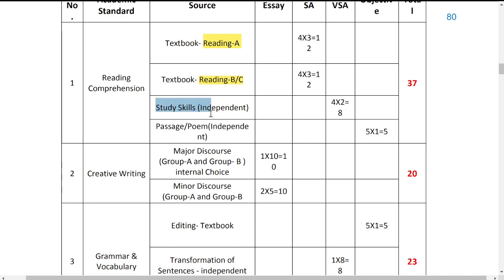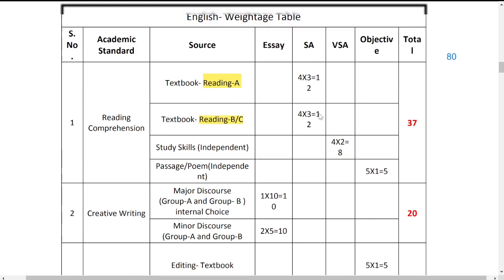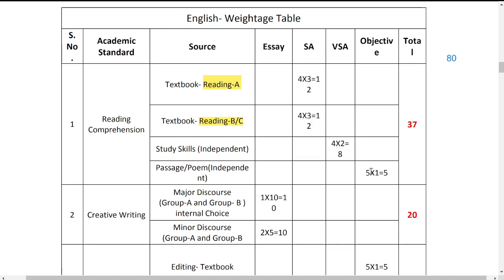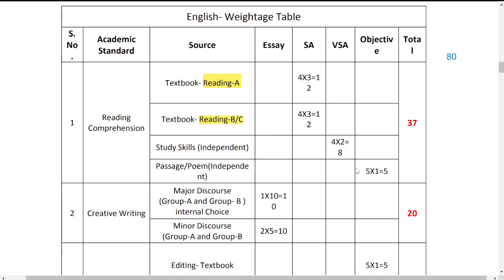They are completely out of the textbook ones. So from out of the textbook, one thing that you have here is study skill. Study skill is nothing but you have to cleanly understand a pie chart or a tree diagram, whatever is given there, and later you have to answer the questions that follow. Now coming to this poem, which is independent, again in the sense not from the textbook. This poem or passage has 5 marks, and 5 ones are 5. So you are going to carry 1 mark for each question.